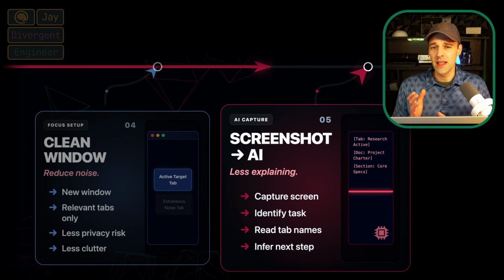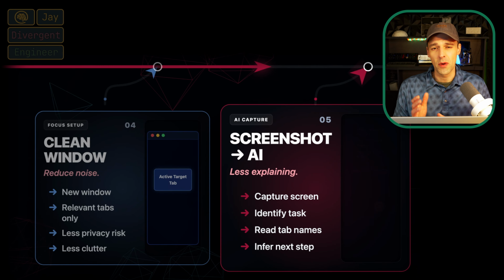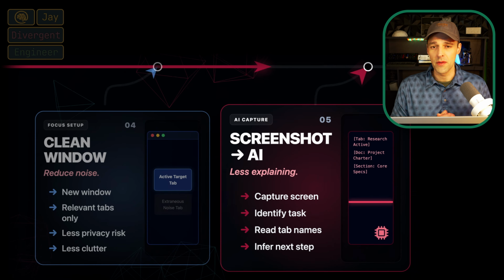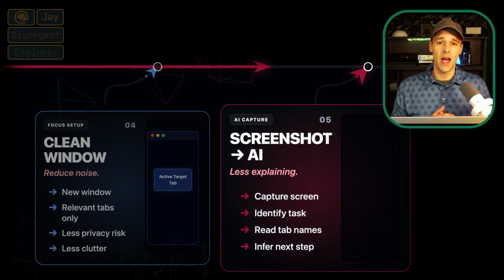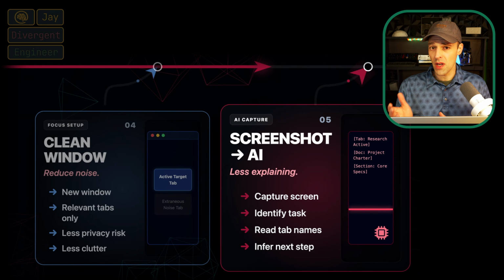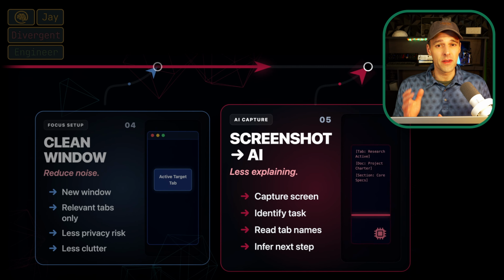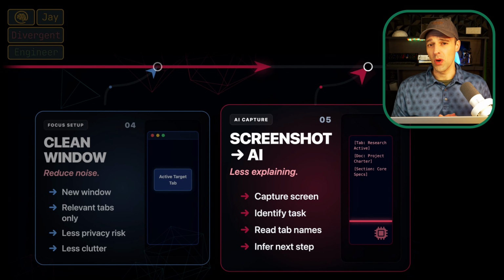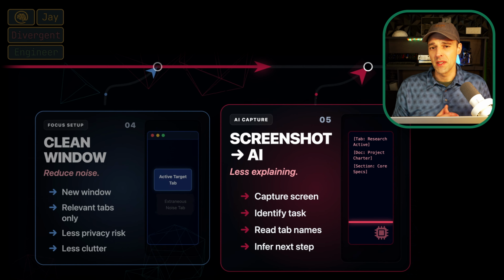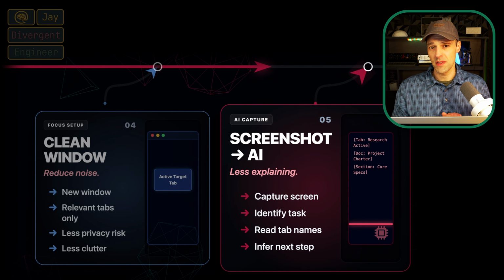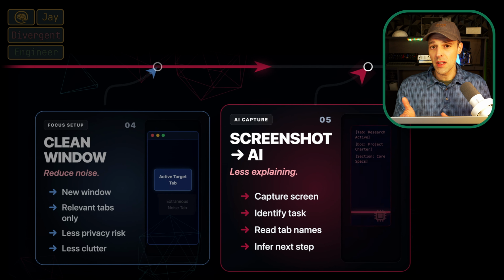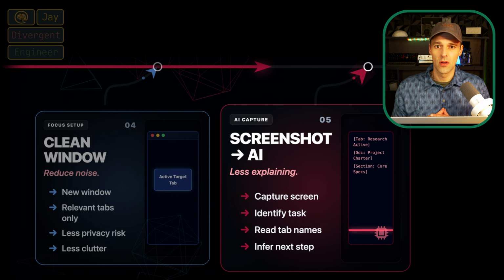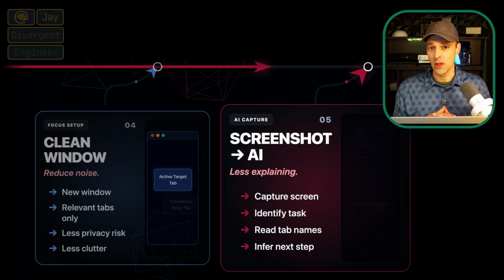Another thing to keep in mind is that if you use any Chrome extensions, remember that they are limited to the area of the screenshots. If you are using multiple tabs for a project or the tasks or studying, and you can't include all of the tabs that are open, you need to be able to show the tabs to AI in order for it to work best. Also, with the prompt that I'm about to give you, it really helps to give context to AI too. You can tell it what you're studying, what your project is, what your tasks are, or even give it a sequence or a schedule of what you're working on.